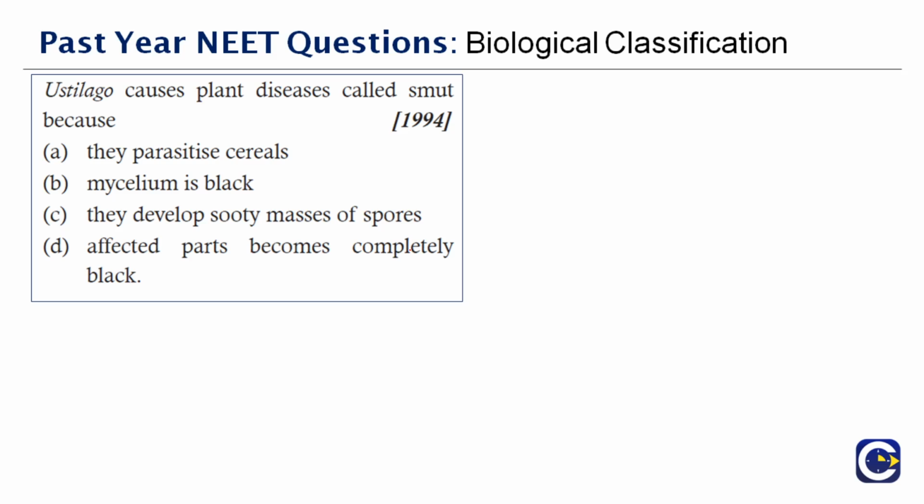Ustilago causes plant diseases called smut because of dash. See, smut disease is caused by Ustilago species, which are basidiomycete fungi. It is characterized by the formation of black colored chlamydospores or teliospores, which are collectively called smut spores. What are the two things which come under it?